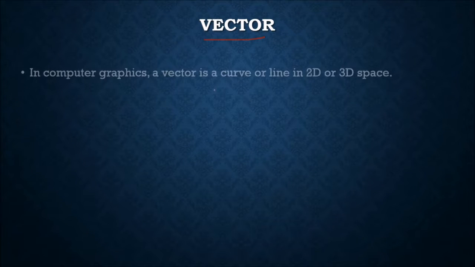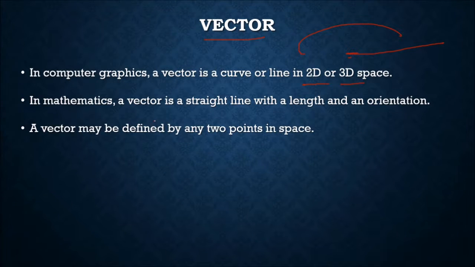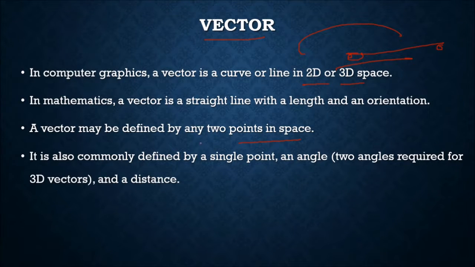What is a vector? In computer graphics, a vector is a curve or a line in 2D or 3D space. In mathematics, a vector is a straight line with a length and certain orientation. A vector may be defined by any 2 points in a space. So a vector with direction or orientation is a line with an orientation or angle, or so you say a direction is a vector. It is commonly defined by a single point and an angle. Two angles are required for 3D vectors. So we have a single point, an angle, and a distance.